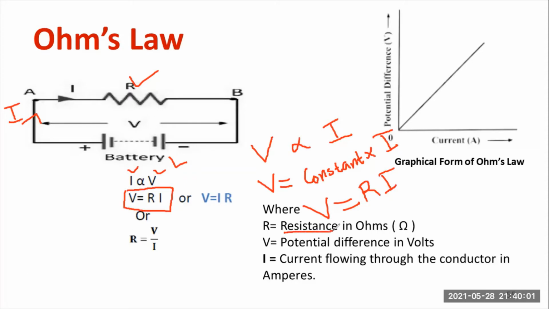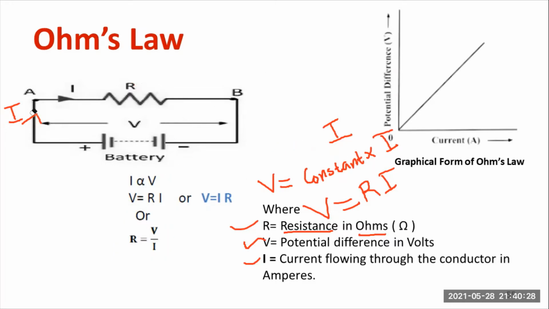R is denoted as resistance, which is expressed in ohms, and the symbol is omega. Also V is the potential difference in volts, and I is the current flowing through the conductor in amperes. Or else I can make a different relation. How to compute resistance? Voltage upon I. The same thing I have written there. So this is the mathematical expression for Ohm's law.